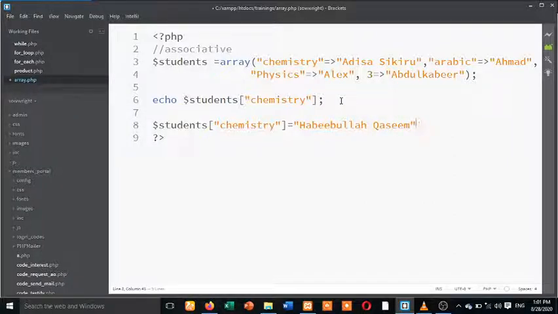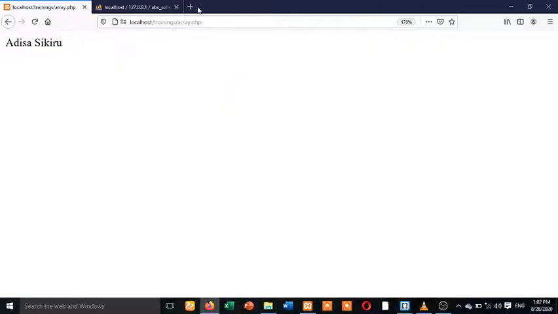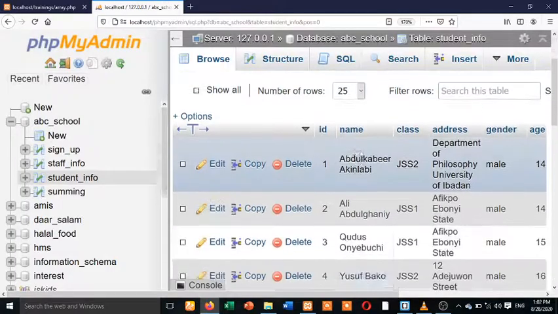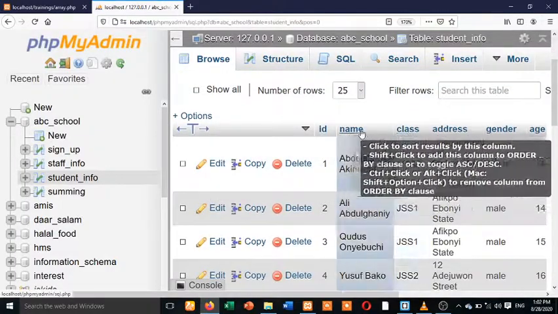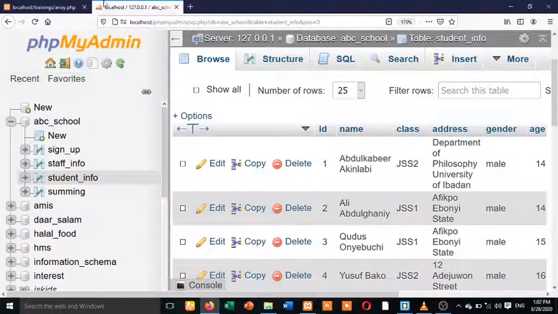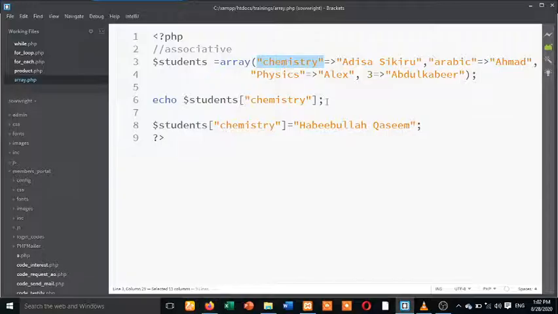You understand? So at this time around, I want us to understand array very well, because we'll be using it. In fact, we are still going to multi-dimensional array so that we'll get it very well. Initially, chemistry, this is a key. The key at the end of the day will be serving for all the column names. So that's the reason why we need to learn it from here. This key chemistry, initially it was for Adisasikiru, but I've changed the value.